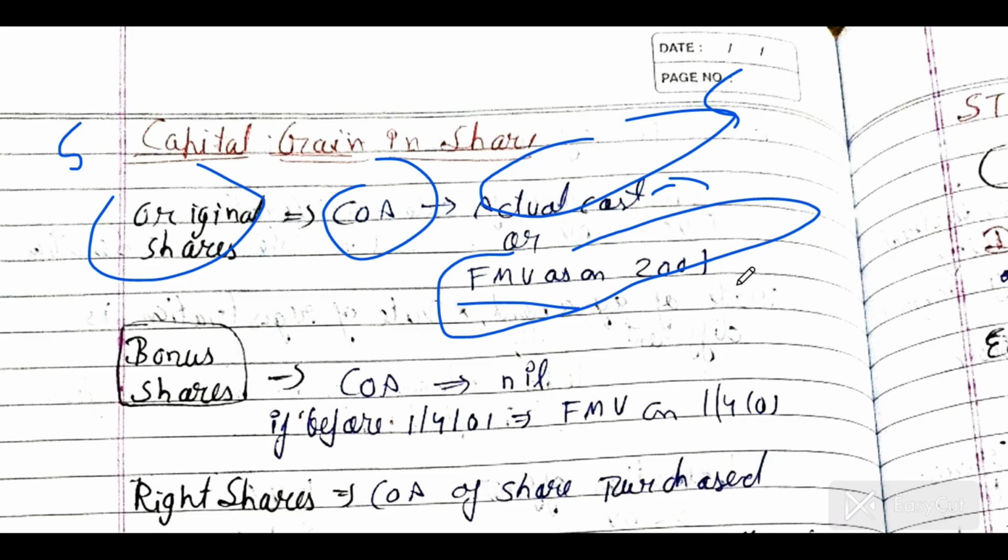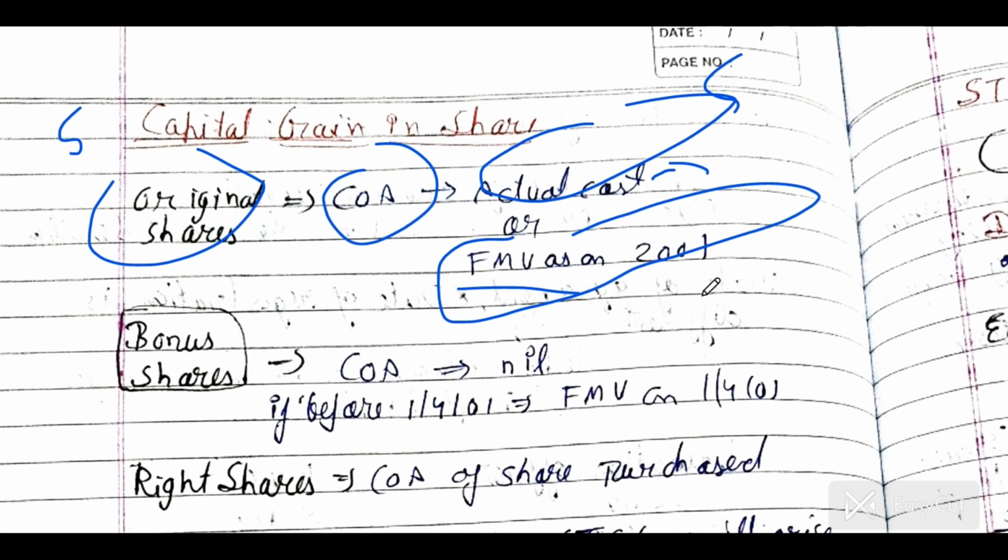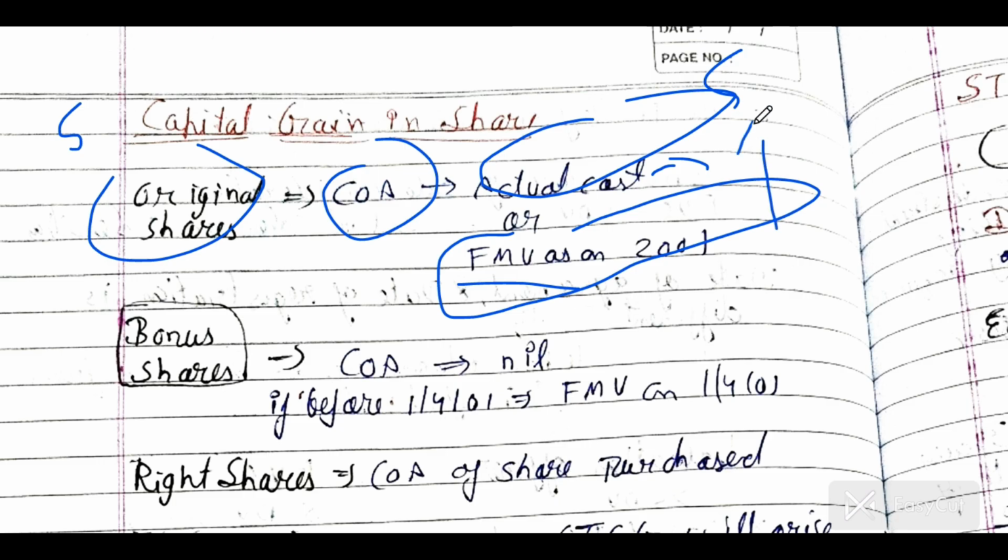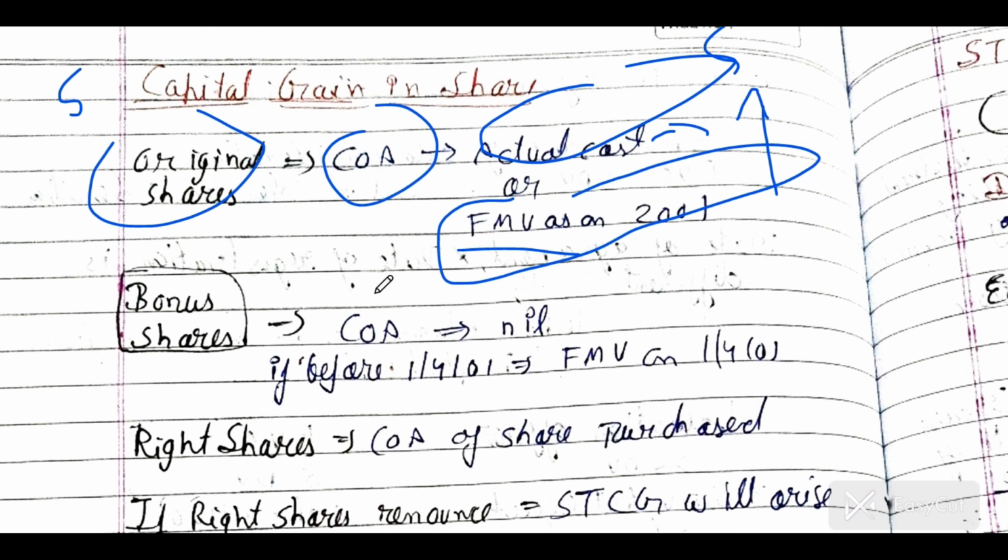Okay, you have to take whichever is higher. And for bonus shares, for which you have not paid any amount, linked with AS 30, the cost of asset will be nil.